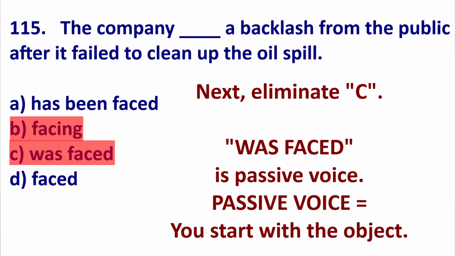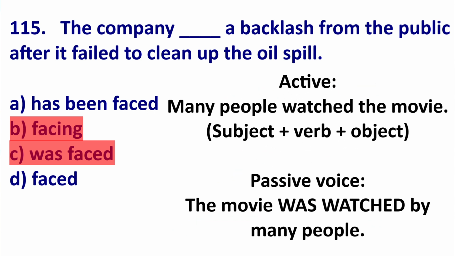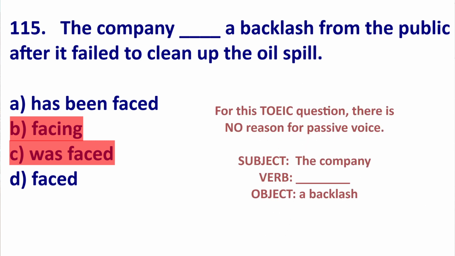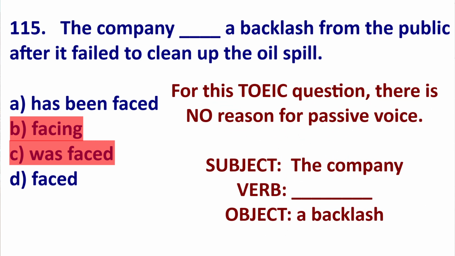So next, eliminate C. Why? Well, was faced is passive voice. Passive voice is when you start with the object. For example, many people watched the movie. So many people is the subject, watched is the verb, and the movie is the object. Passive, the movie was watched by many people. So here you are starting with the object. For this TOEIC question, there is no reason to use a passive sentence. For this idea, the company is the subject.